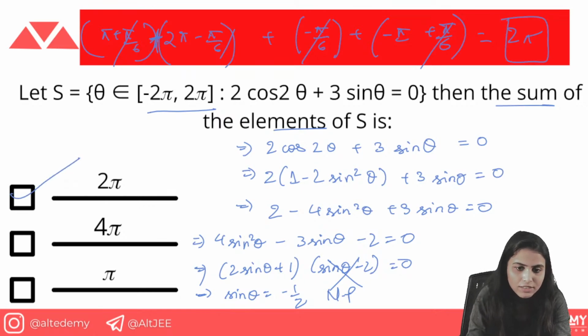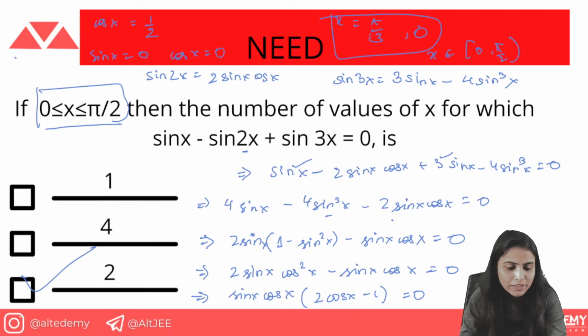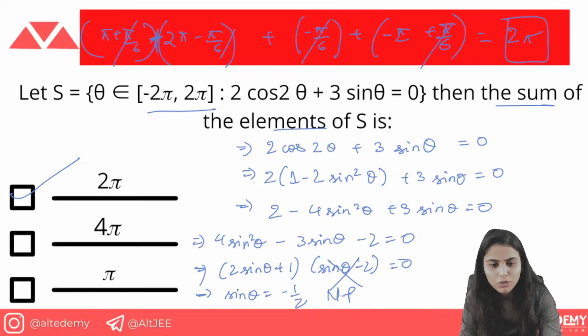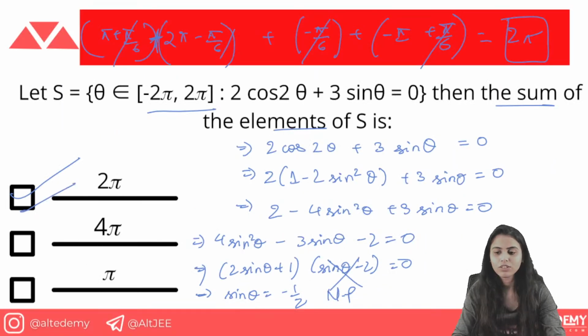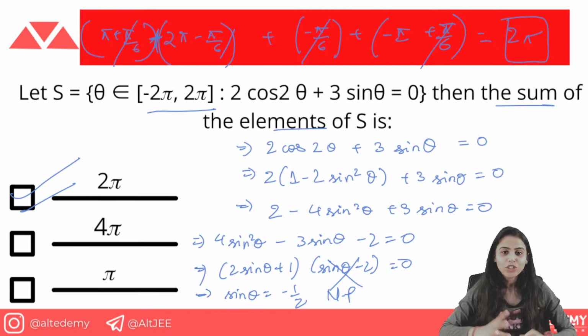So 2 pi is the answer here, and for the earlier equation we also solved it, and there the values belonging to the interval were 0 and pi by 3. So that was the answer for that question, and 2 pi was this one. When we had to find the sum, that is why we found it. Yes, Tejas was correct, 2 pi was the answer. He answered it. Yes. So that was it for today, guys, and I hope you have enjoyed this session.